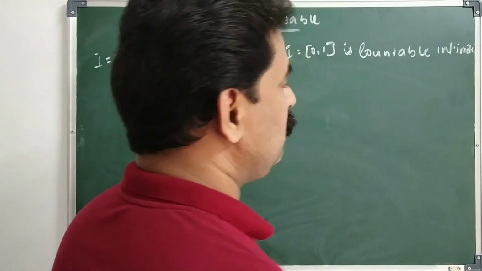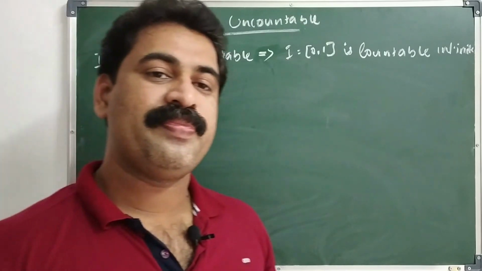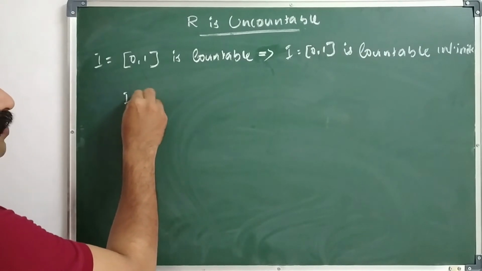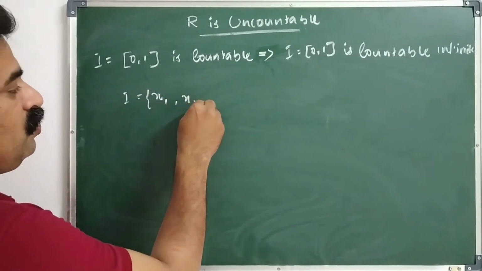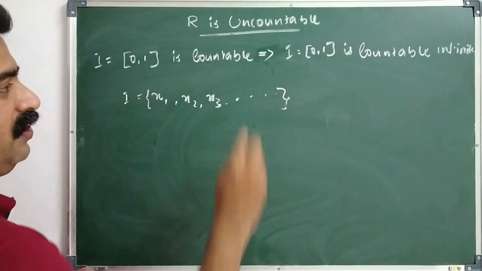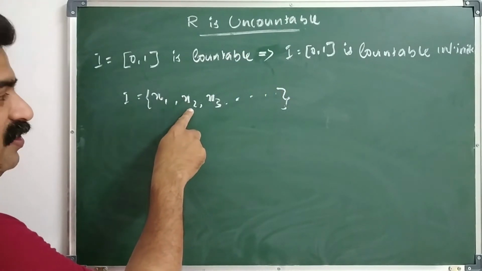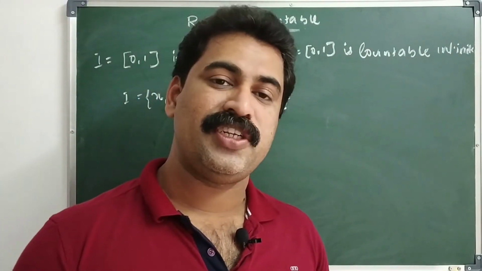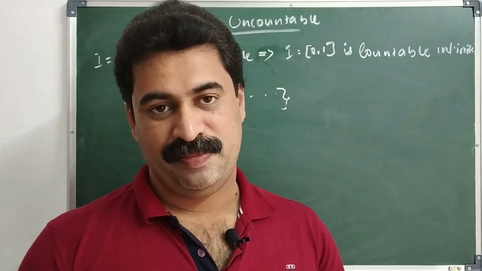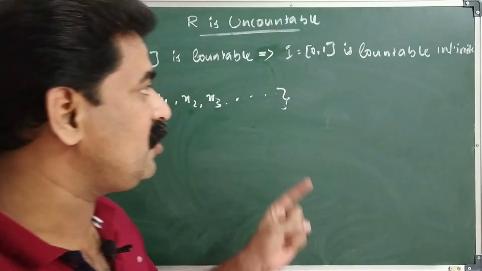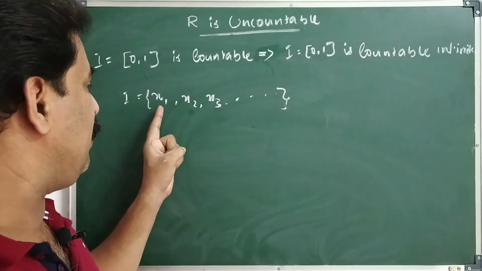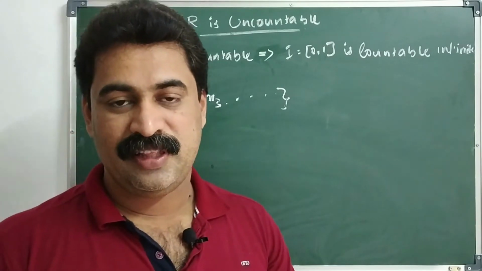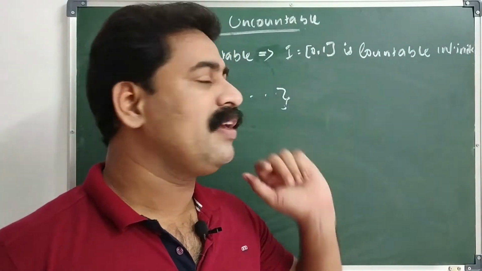So we can write every element in I in this way. That means I equals x1, x2, x3, etc. That means x1 is the first element, x2 is the second element, x3 is the third element, etc. That means we can enumerate every element in capital I.